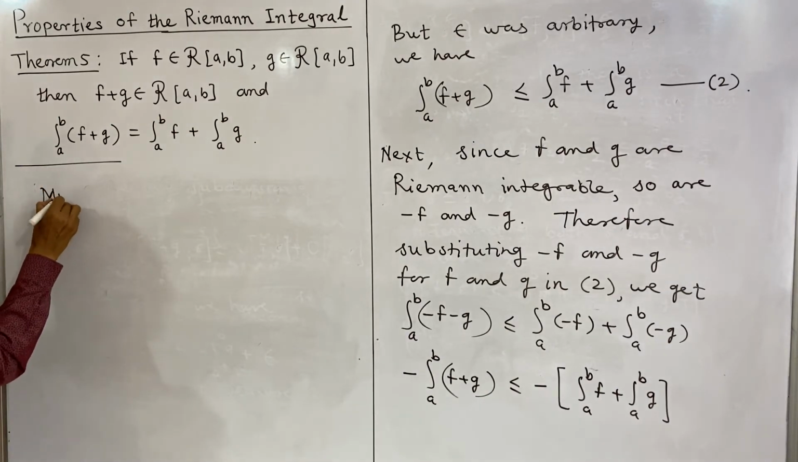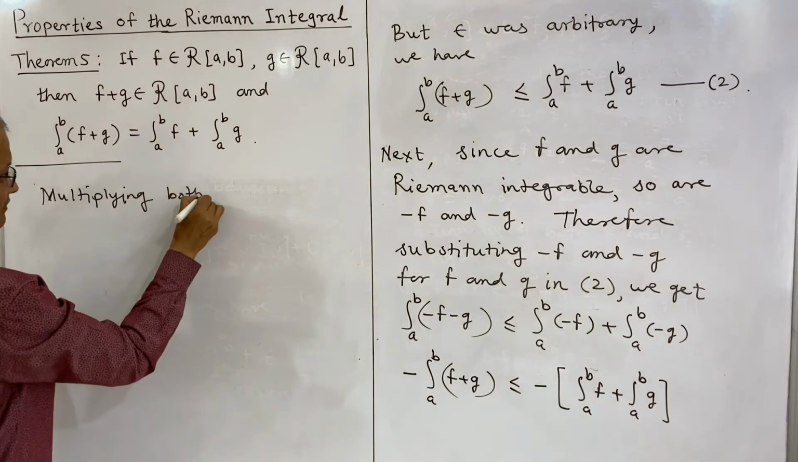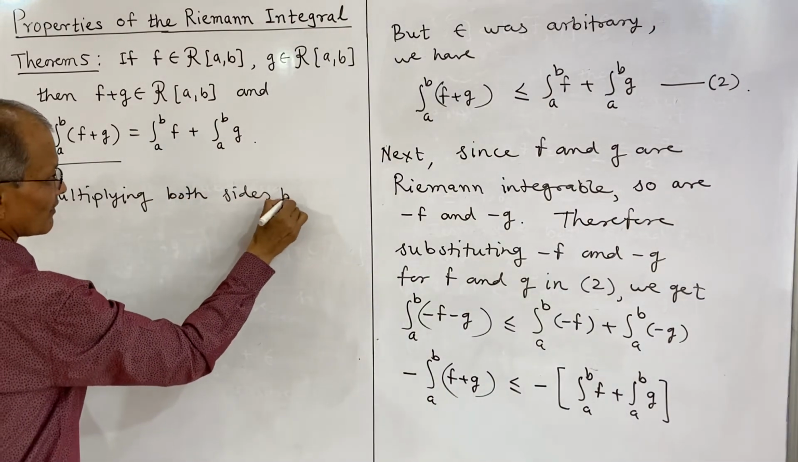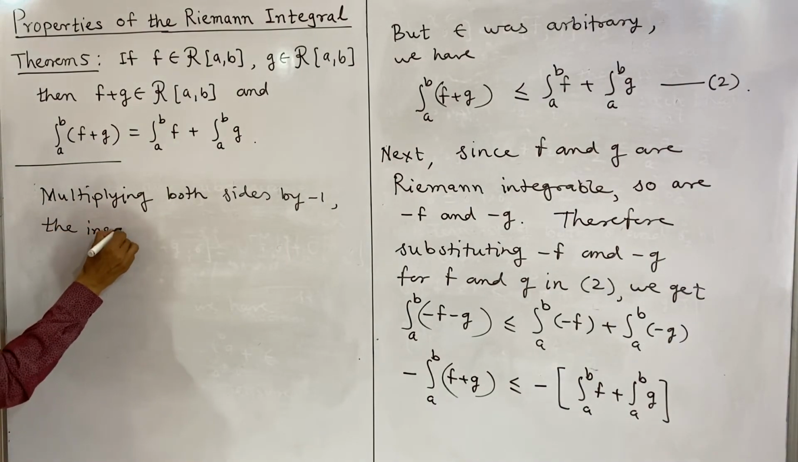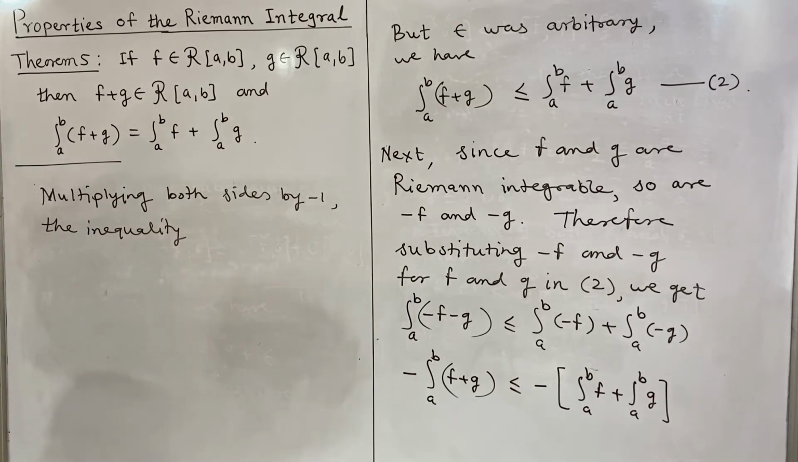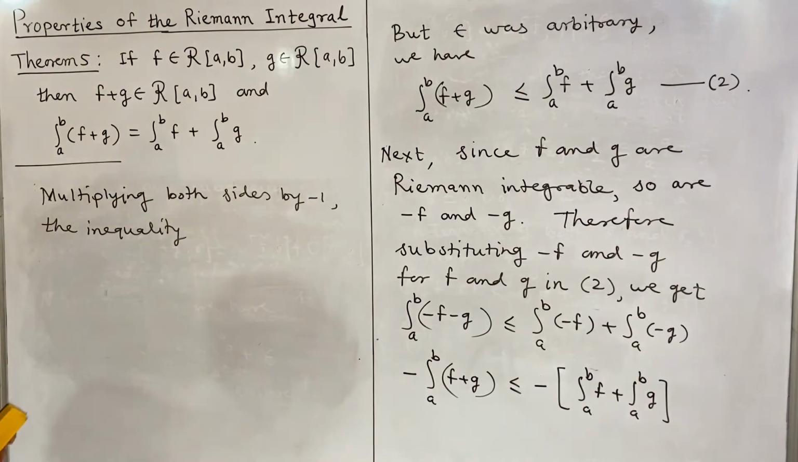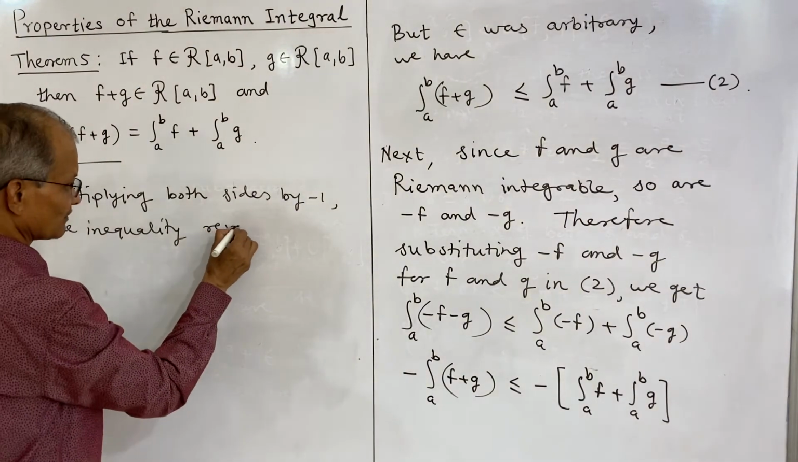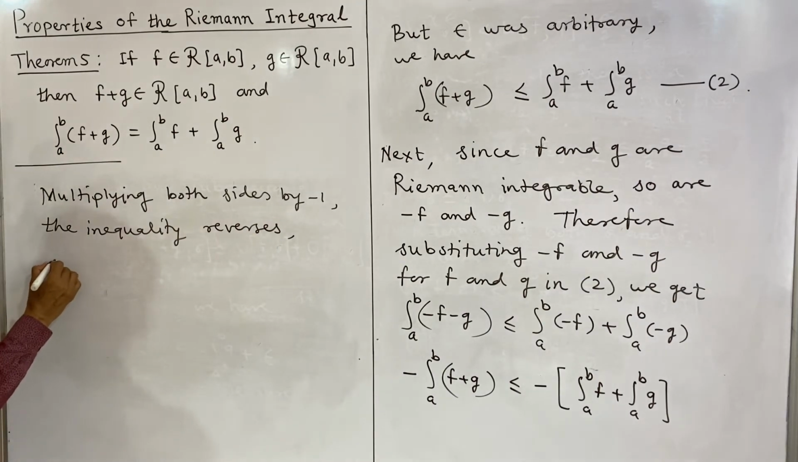Now we multiply both sides by minus 1, and the inequality reverses. If you multiply an inequality by a negative number on either side, the inequality reverses. Also, if you take the reciprocal, the inequality reverses. Here we want to remove this negative sign, so we multiply both sides by minus 1. The inequality reverses, and thus we get